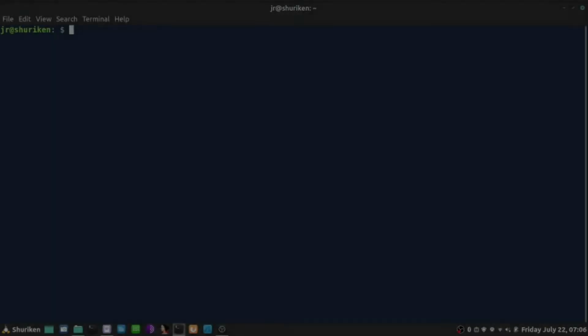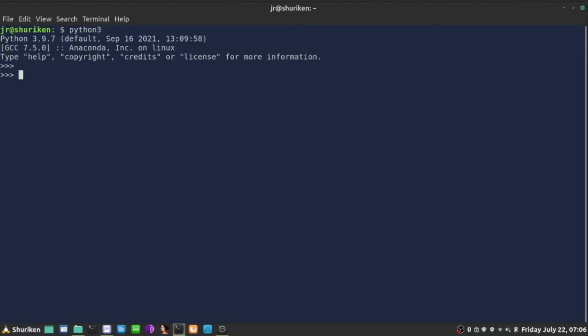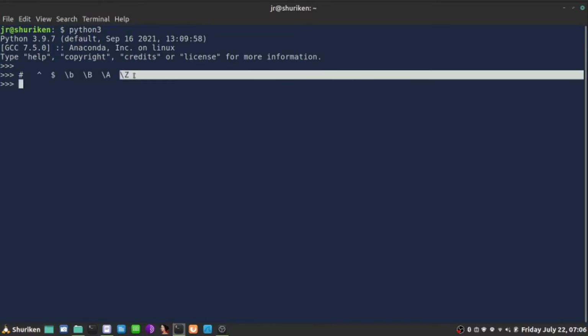Here are another special characters in regular expressions. Let's open interpreter, and these are the ones. It's caret, dollar, backslash b, backslash uppercase B, backslash uppercase A, and backslash uppercase Z.